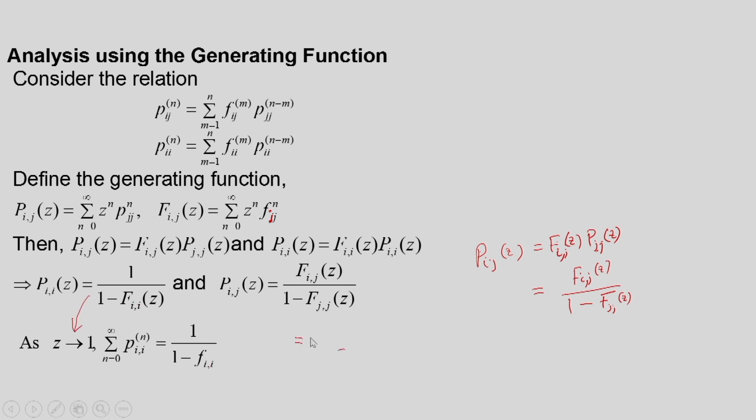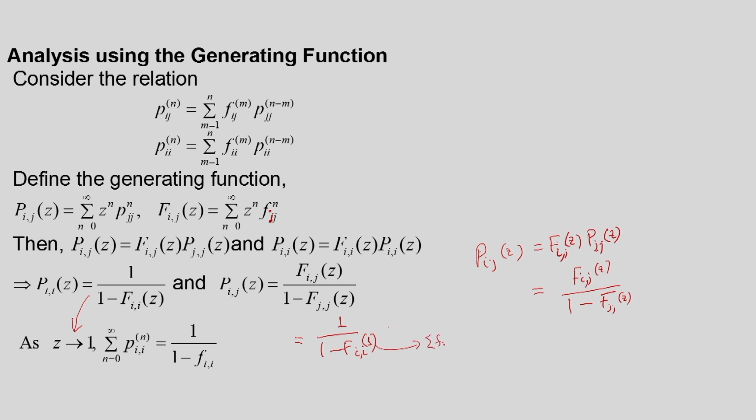So, this Fii(1) is nothing but, if I consider this expression for ii and put z equal to 1, the summation of this quantity.